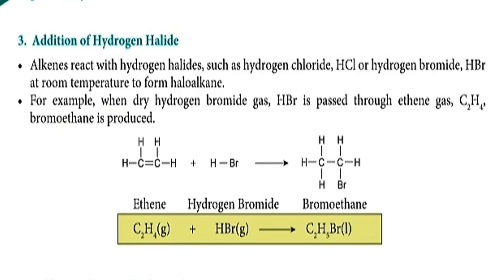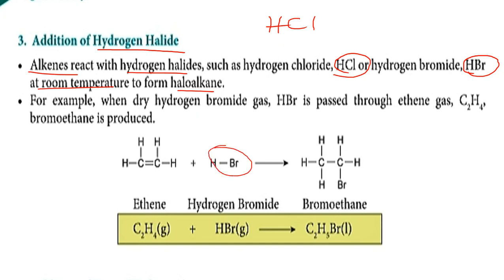Third one, addition of hydrogen halide. Okay, hydrogen halide adalah hydrogen, kamu tambah itu halogen, halogen group 17. For example, hydrogen chloride, hydrogen bromide. Okay, itu. So alkene dia akan react with hydrogen halide at room temperature to form haloalkane. For example, dry hydrogen bromide. This one, hydrogen bromide, HBr. This one is hydrogen halide.